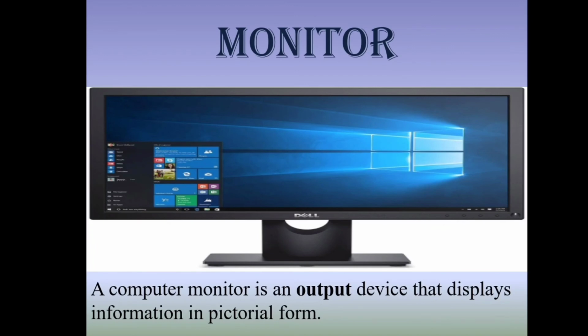Now last is monitor. A computer monitor is an output device that displays information in pictorial form. Yes children, whatever you are typing, whatever you are doing on a computer, you can see on the monitor screen. So these were your input and output devices or main parts of computer, which are keyboard, mouse, CPU and monitor. And now you know the functions of the main parts of computer.